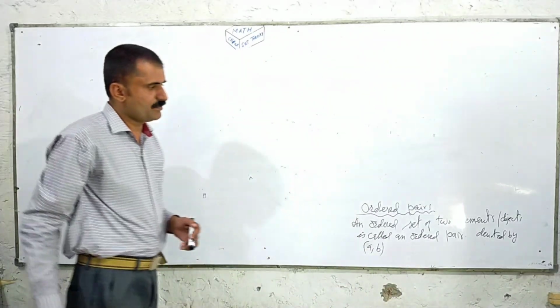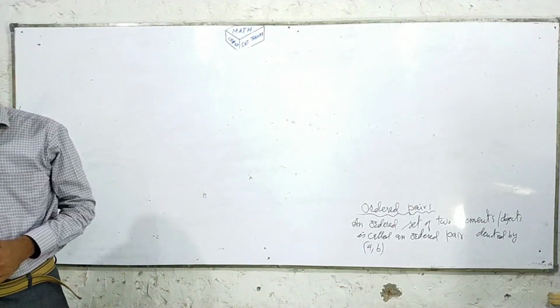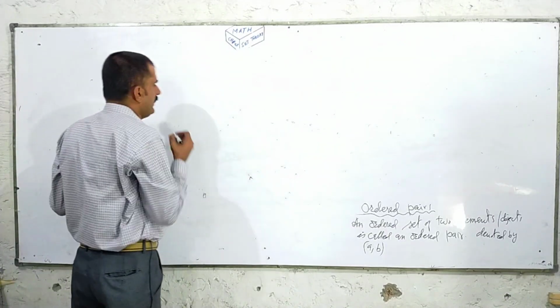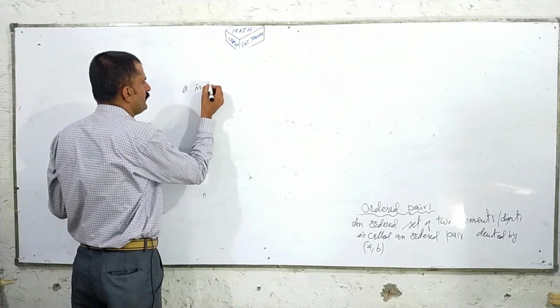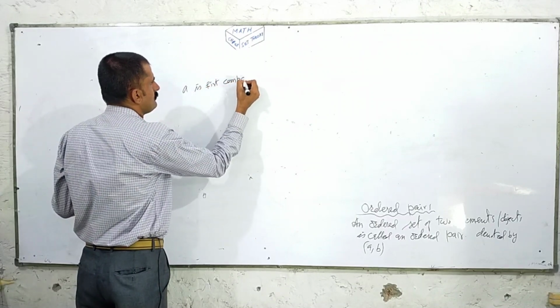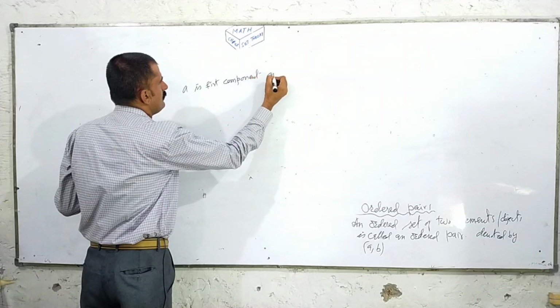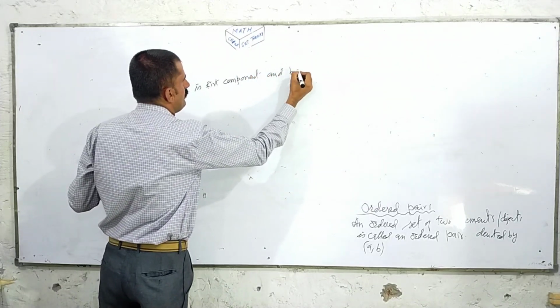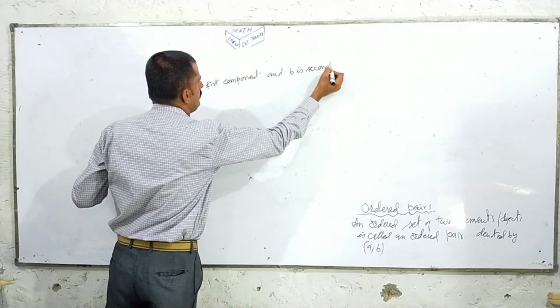An ordered set of two elements or objects is called an ordered pair, denoted by (A, B), where A is the first component and B is the second component.